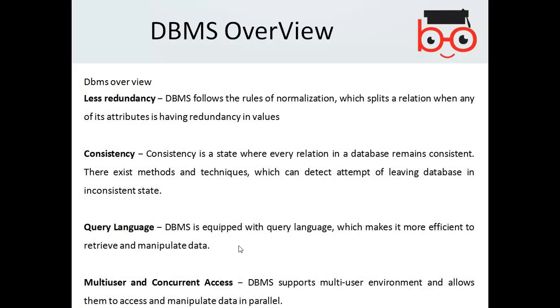Less redundancy. Database management systems follow the rules of normalization, which splits a relation when any of its attributes has redundant values.